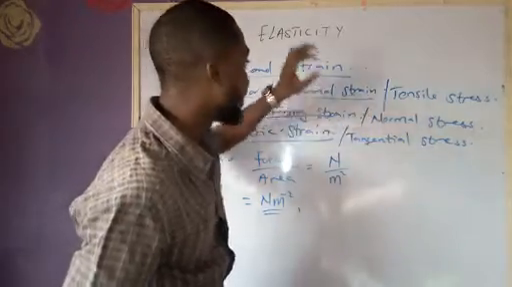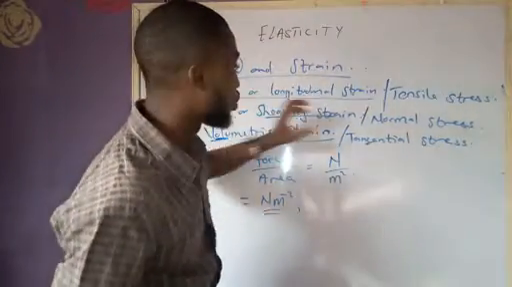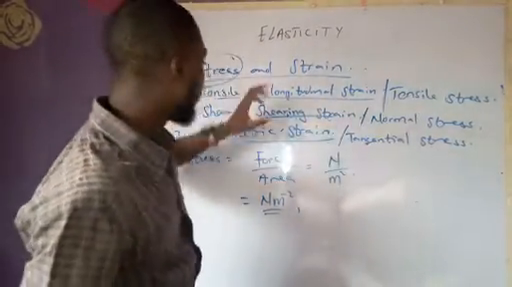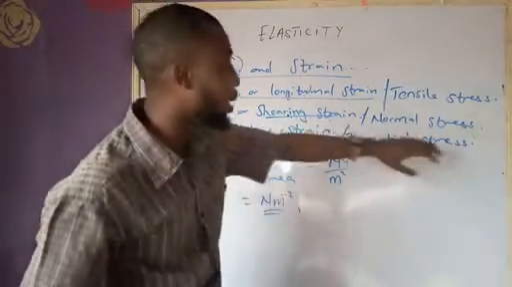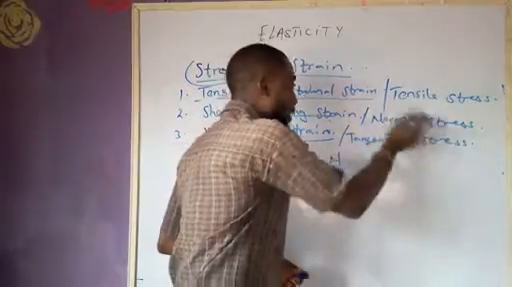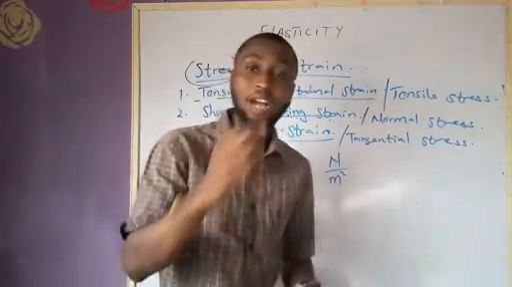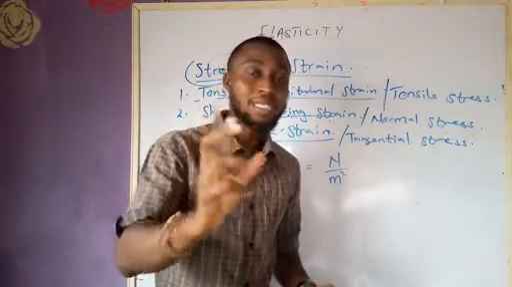So wherever you see stress, you see a strain. Wherever you see a tensile stress, you see tensile strain. Normal stress, you see shearing strain. And tangential stress, you see volumetric strain. Let me say something about normal. The word normal is a mathematical word, which simply means what? Angle 90. It simply means perpendicular.